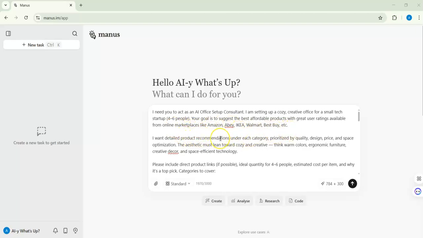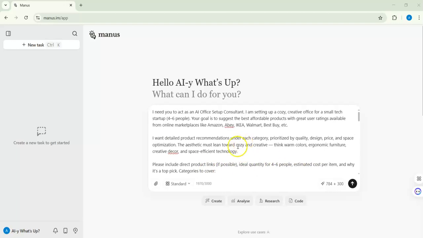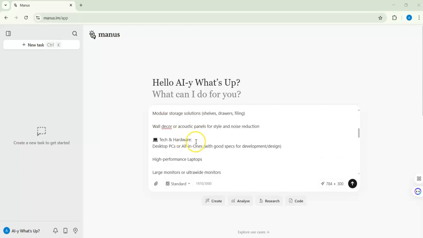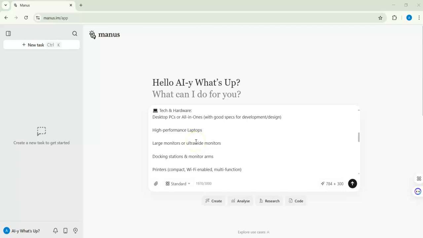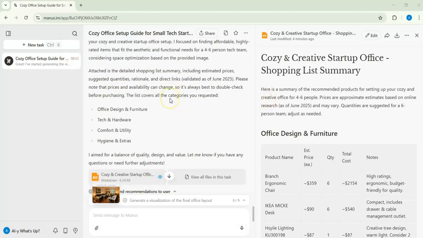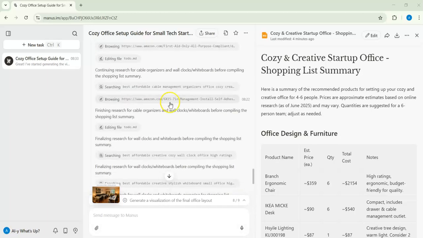I also need detailed product recommendations, and I need him to give me the office design and furniture. I give some detail because the more detailed the prompt, the better the AI can understand it. After almost 30 minutes, he gave me this. This is the process he went through. It's very long, almost 30 minutes or more.